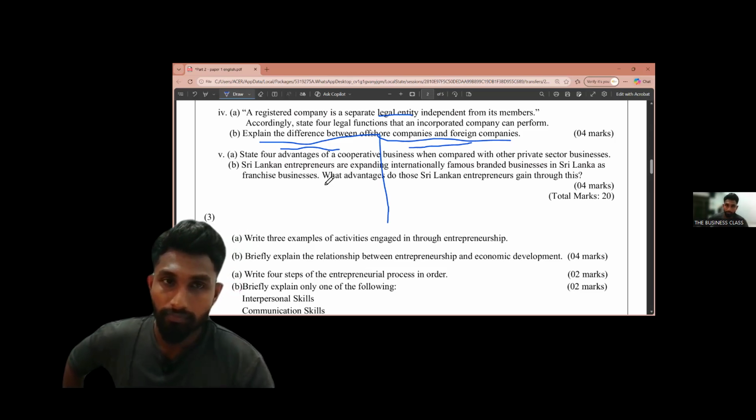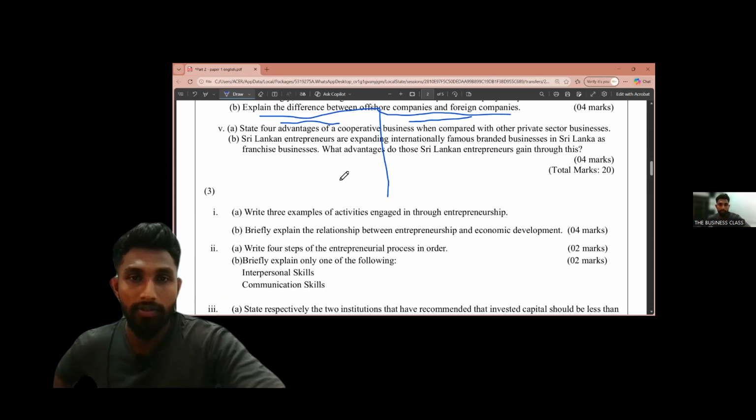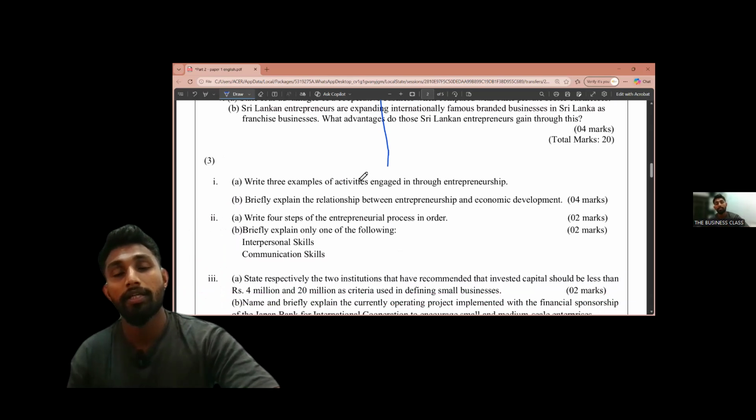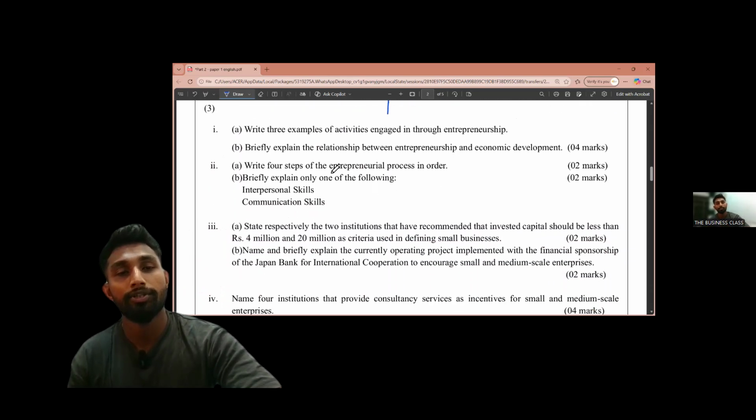Then we are moving to the next question. So we have discussed franchises, and the advantages that the franchise owner, franchisee and franchises are getting. We are moving to the third question. Write three examples of activities engaged through entrepreneurship.